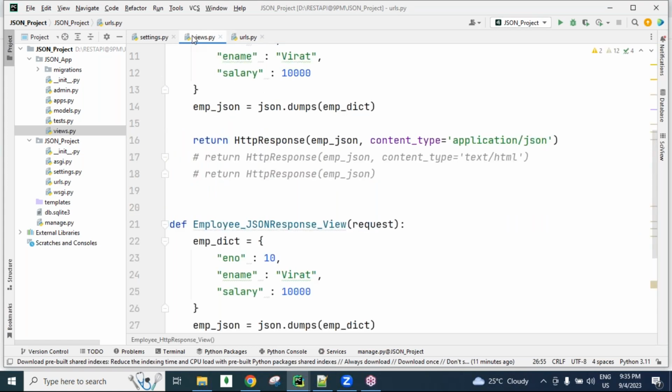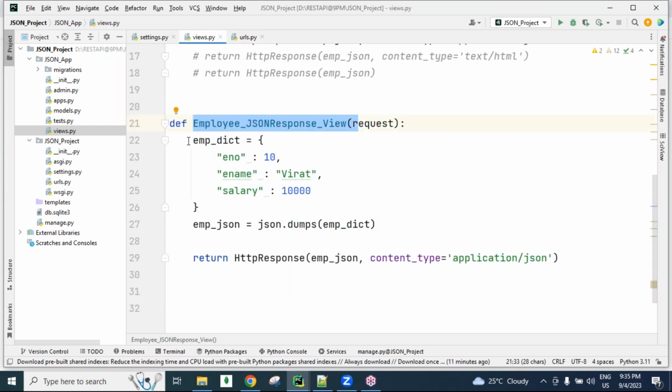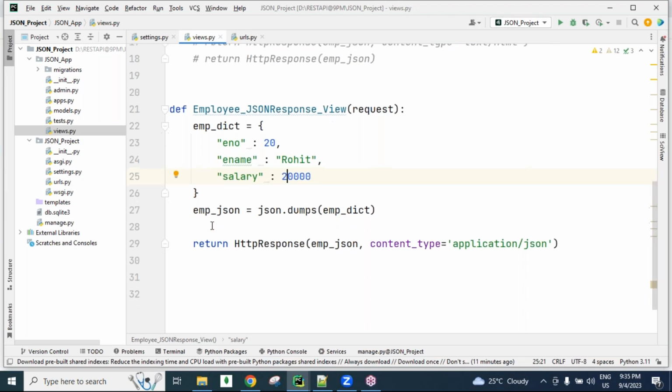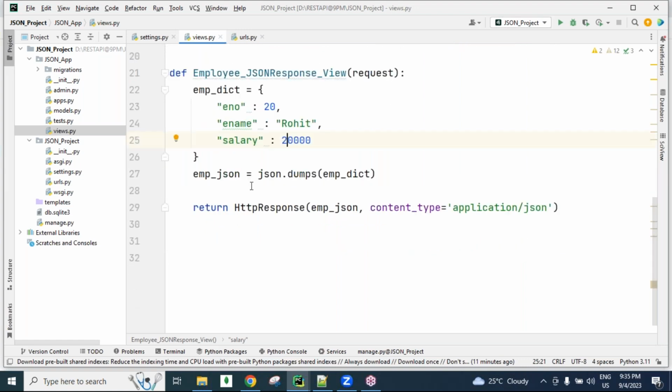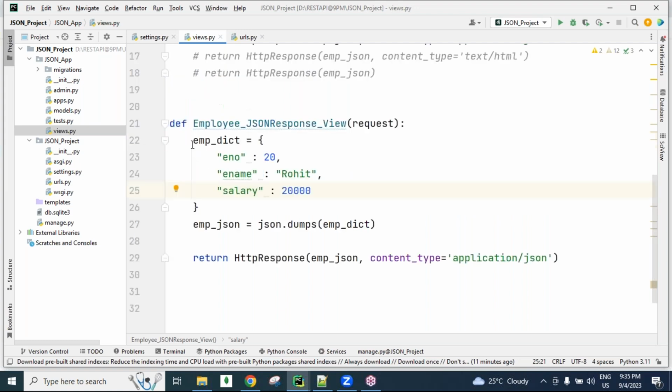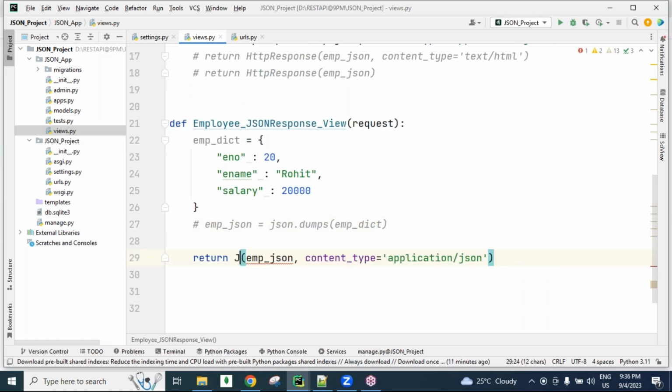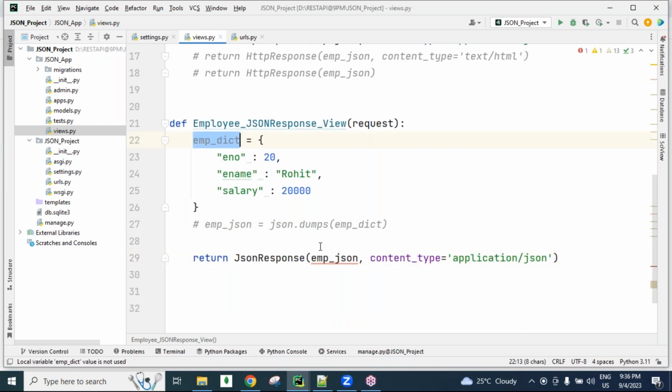Now here we are defining the view, guys, and creating the employee object with a 20, with a Rohit and with a 20,000. And next, guys, this dictionary type data, no need to convert into JSON using the dumps method. This line is not required. No need to import the JSON module, no need to use the dumps method. So directly here, guys, we can use the JSON response method, and this dictionary object we can give as input, the emp dictionary.